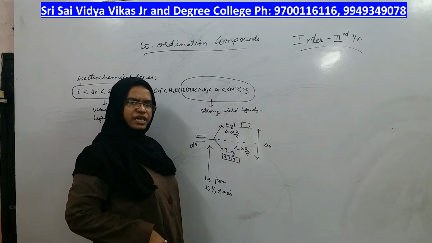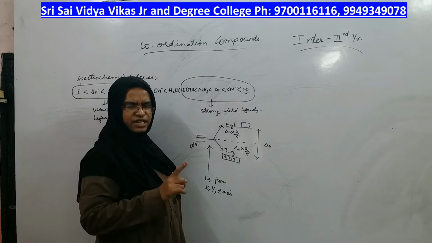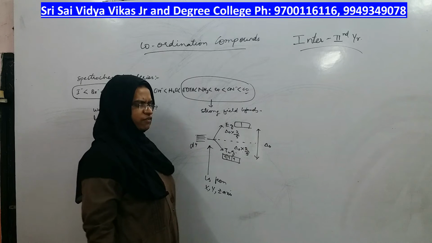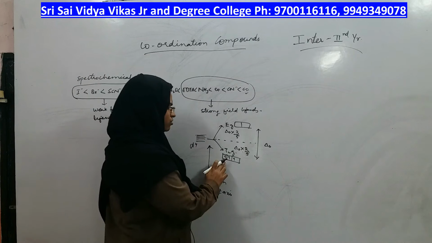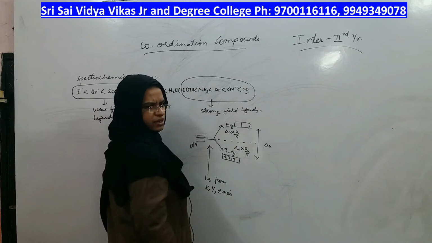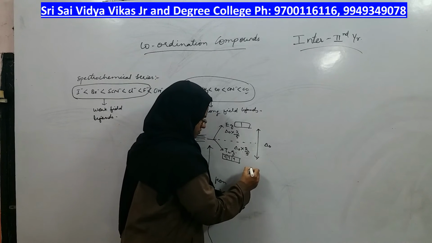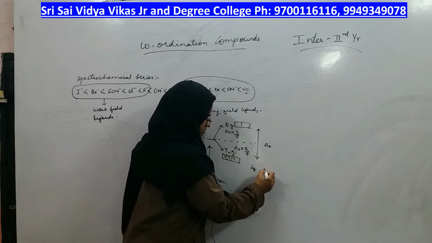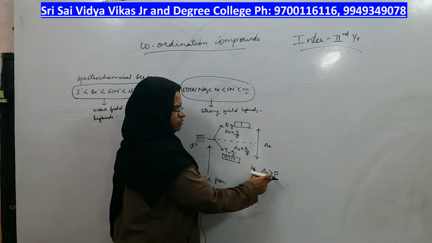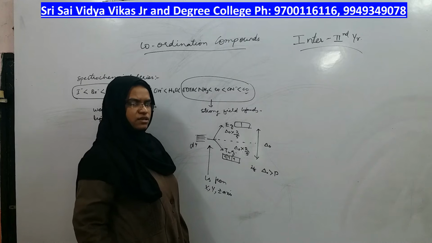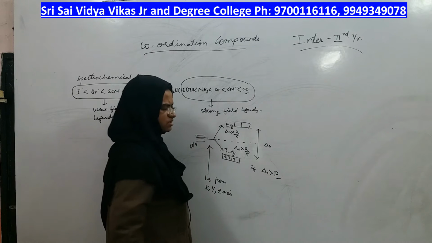Depends on the ligand which is present in that complex. If the ligand is a strong field ligand, the gap between these two will be more, right? So the electron has to take high energy to go up, right? Therefore, when that happens, pairing energy, if splitting energy is more and pairing energy is less, which energy electron will try to go? They will try to go by least energy, which is pairing energy.